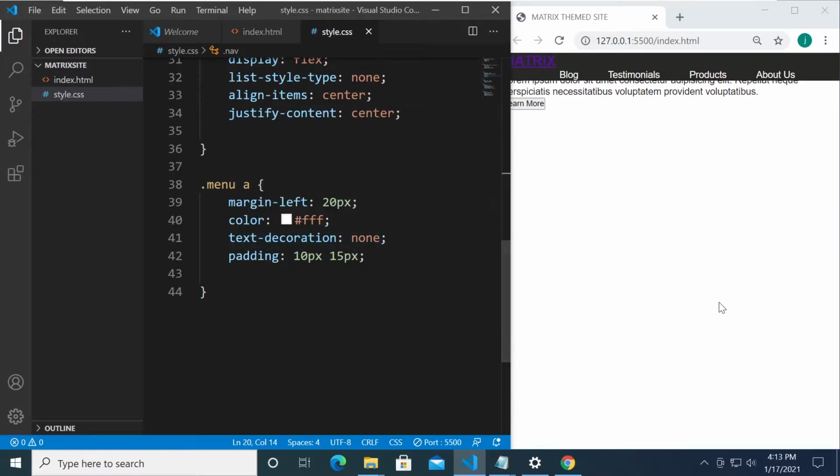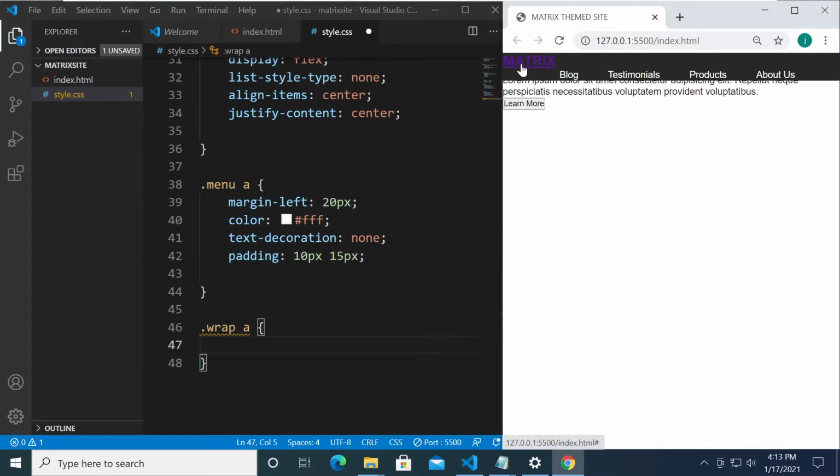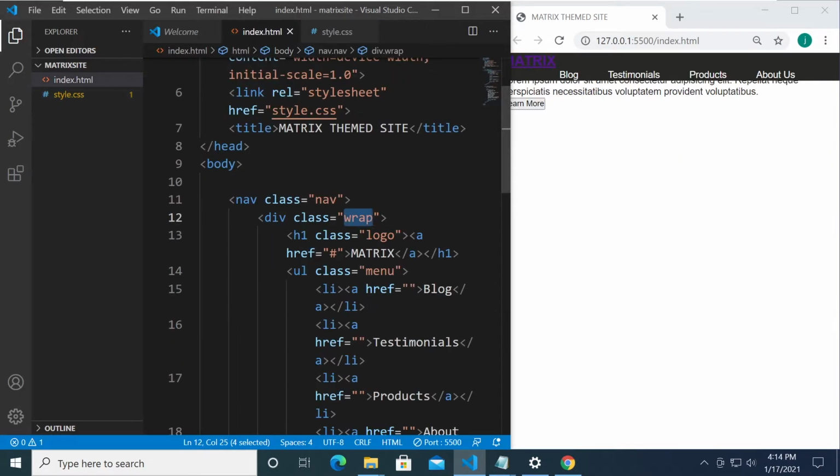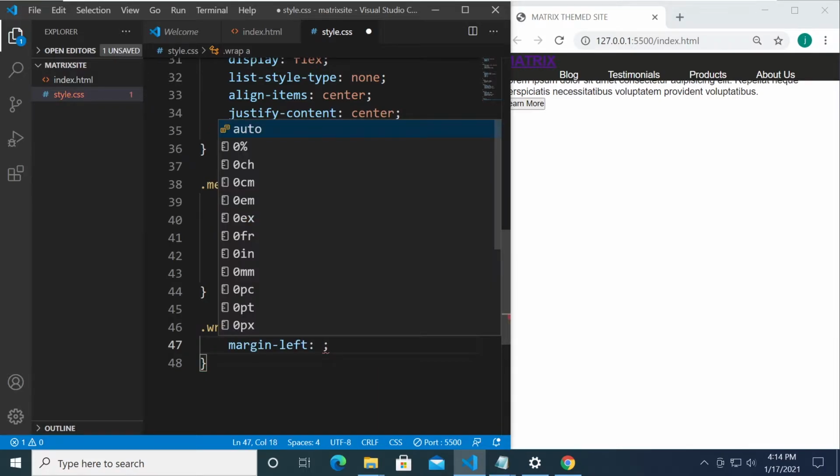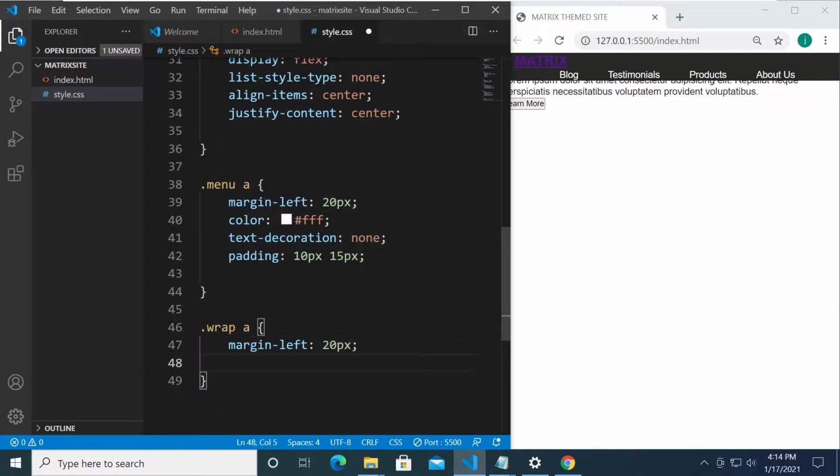Okay, so don't worry, after this project I'm going to upload the source code. I'm going to put the link down in the description below. Right, so we're going to target now the element under wrap, which is going to be this one right here. Okay, because we have a wrap here and there's an a tag, so we're going to style that. We're going to say margin left, it's going to be around 20 pixels, and the color is going to be white, and text decoration, basically we can just copy this, right, and copy that.